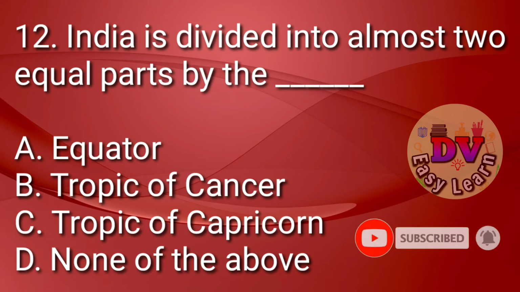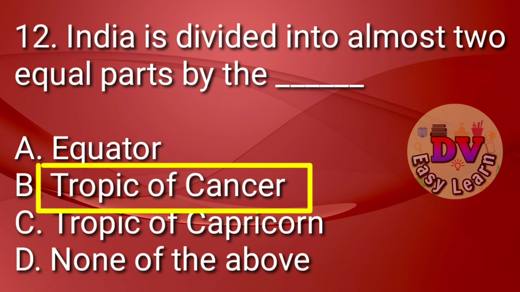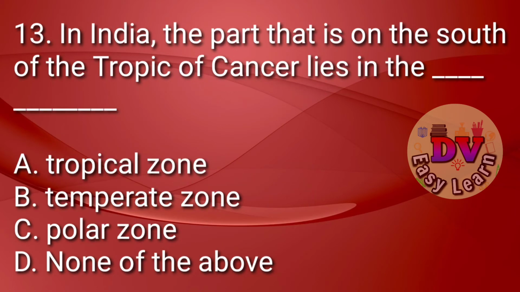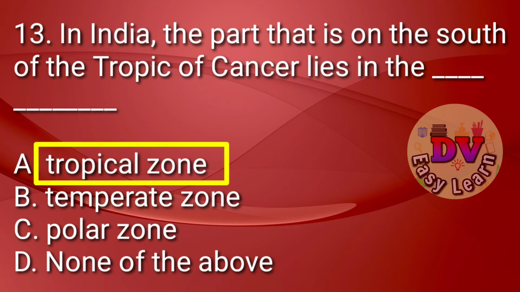Question number 12. India is divided into almost 2 equal parts by the dash. Correct answer, Tropic of Cancer. Question number 13. In India, the part that is on the south of the Tropic of Cancer lies in the dash. Correct answer, tropical zone.